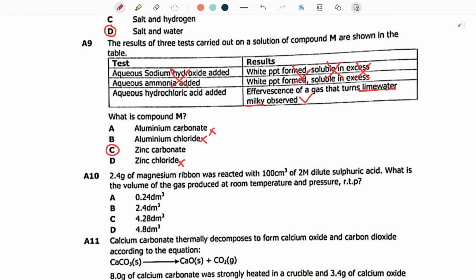Aluminium is usually not soluble because it is very unreactive. And what makes it unreactive is that it easily combines with oxygen when left in free air. It combines with oxygen, making it very unlikely to react with anything. So it is less likely to be soluble. But zinc is very much soluble, especially in substances like ammonia.